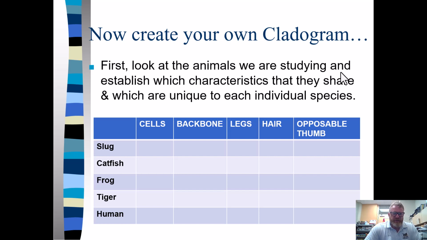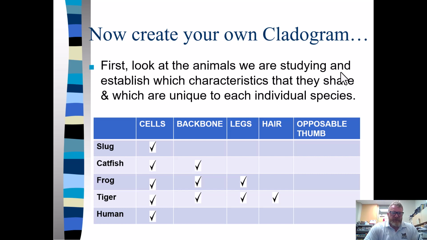All right, so now that you've done your own thing, figuring out which is which, let's go through it. Do they all have cells? Yes, they do. Okay, we'll go one by one. Slugs: they have cells, no backbones, no legs, no hair, no opposable thumbs. Catfish: cells, yep. Backbone, yep. Legs, nope, so they don't have anything above that. Frogs: yes, cells, yes, backbones, yes, legs, no hair or thumbs. Tiger: yes, cells, yes, backbone, yes, legs, yes, hair, definitely no opposable thumbs. Thank goodness. If tigers get opposable thumbs, we're screwed.